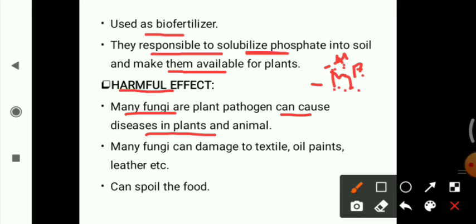These are plant diseases mainly caused by fungi. Many fungi can also damage textiles, oil paints, and leather. They can also spoil food, such as vegetables, pickles, and eggs.